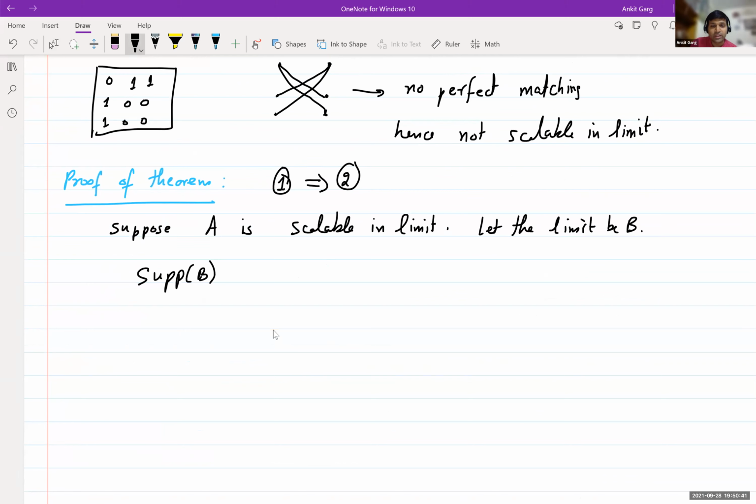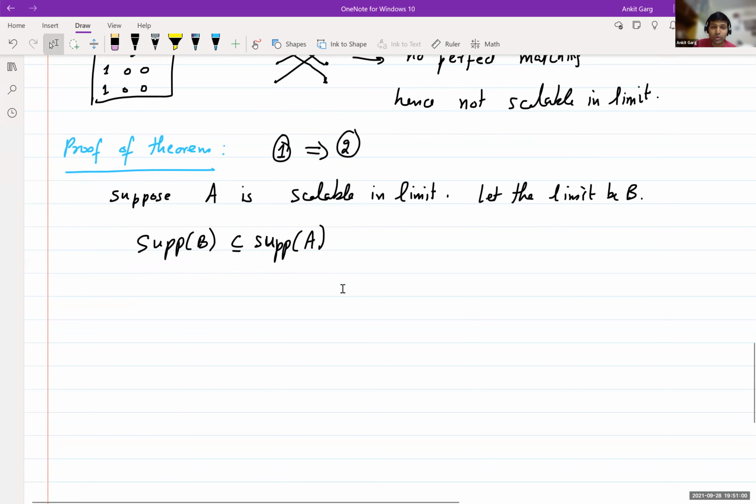So if A is scalable in limit and the limit is B of the sequence of scalings, then the support of B has to be a subset of the support of A. Because this is true for each scaling. In fact, the support will be exactly equal in each scaling, and then we are taking the limit. So zeros cannot become non-zero. And B is also doubly stochastic.